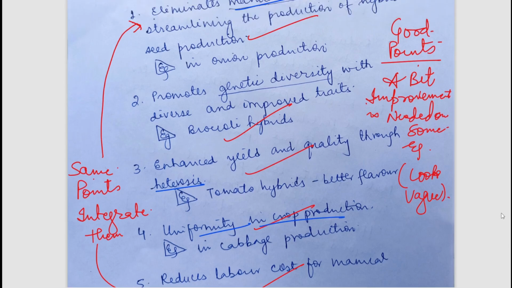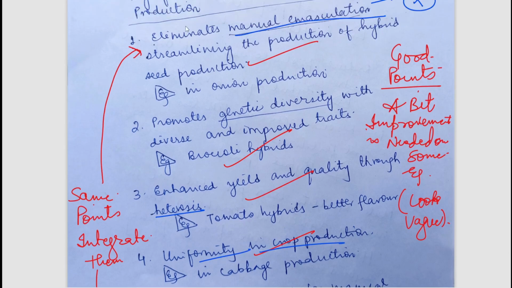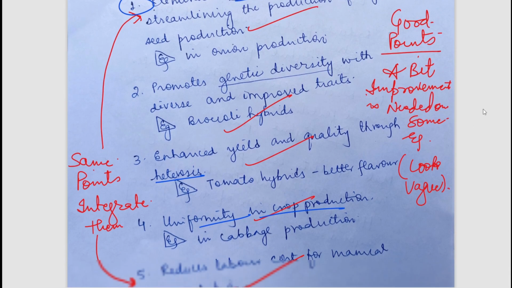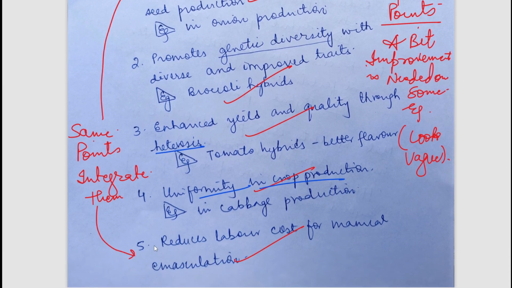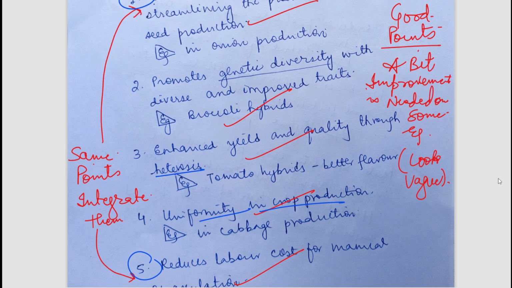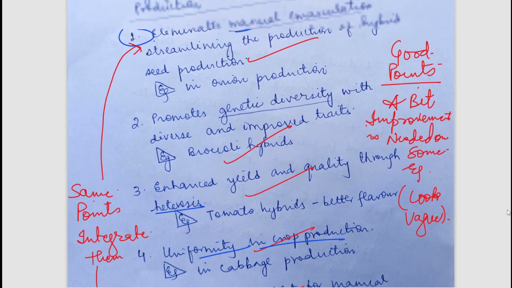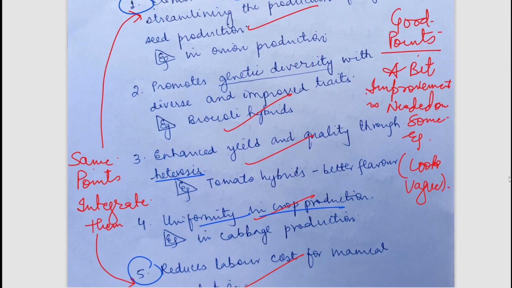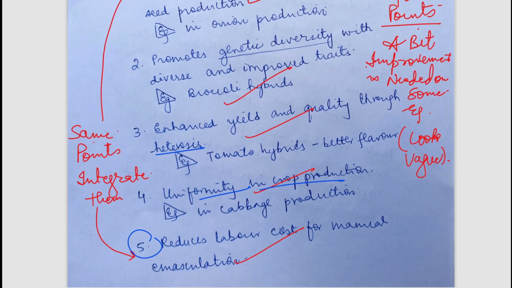As you can see, point number 1 eliminates manual emasculation, and point number 5 reduces labor cost for manual emasculation. So both are the same points. So instead of writing different points, you should integrate these two similar points. Whenever you are writing your answers, always keep in mind that instead of writing two similar points, try to integrate those points into one point only.